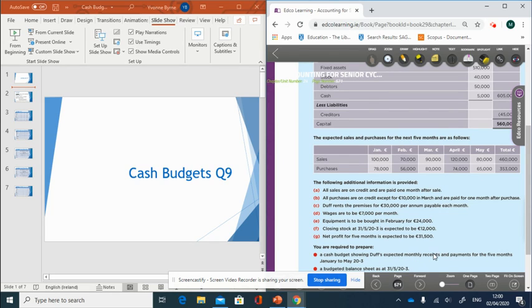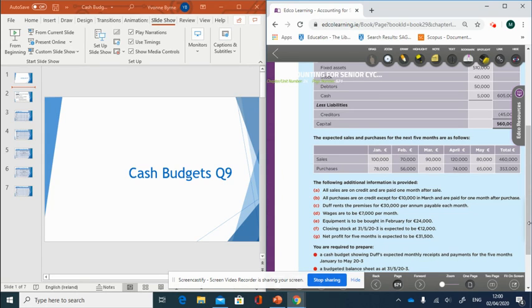showing the monthly figures like receipts and payments. Receipts is money in, payments is money out. So we have to do a 5 month cash budget, looking at the money in and the money out.